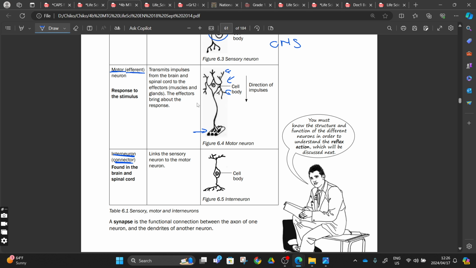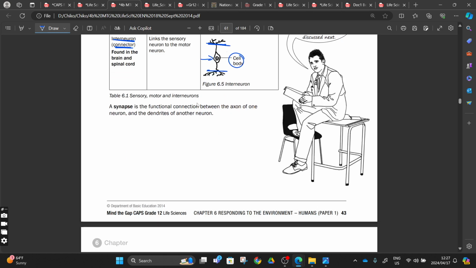And then we said our interneuron, the body is at the center of our cell, right? So this will be our cell body, made out of nucleus and the cell membrane. Yes, we don't have cell wall in our animal cells, right? And then there we have the dendrites here, and then we have the terminal axons here, right? We even said that these axons, they are myelinated. So as you can see here, they are not myelinated, right? They are not insulated. So it means that the electric pulse is not going to move faster, right, compared to the one that is myelinated. So this is just a revision, guys.